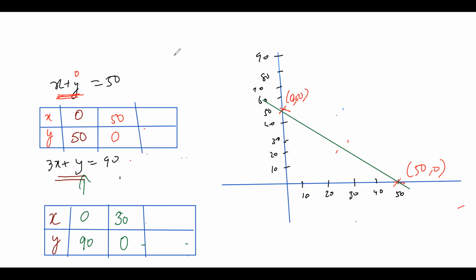Fine. Next thing is this particular equation, 3x plus y is equal to 90. The y value is what? 90. So I'm just going to drop here 90, because this is 0 comma 90. Now what is my x value? 30 comma 0. So 30 comma 0 is somewhere here. So I have to join those 2 points.